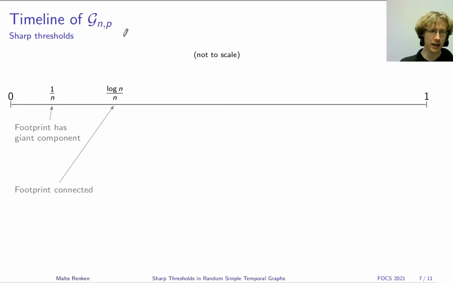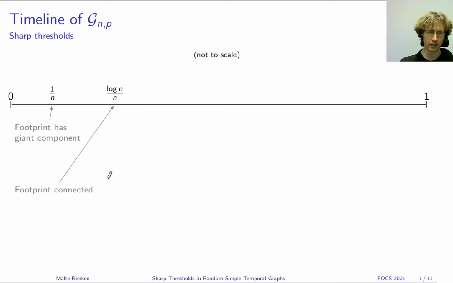Here I've drawn a timeline of GNP ranging from 0, meaning no edges, to 1, meaning all the edges. And I've already mapped out two well-known events here. The first one at 1 over n is when the footprint, remember this is the graph where we ignore all the time information, starts to have a giant component. And the second time, log n over n, is when the footprint becomes connected in the non-temporal sense.